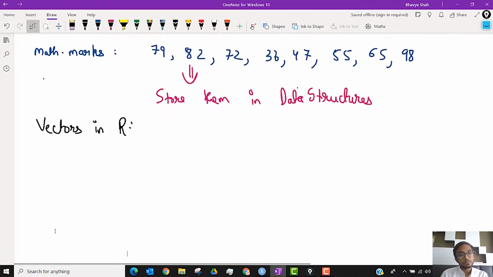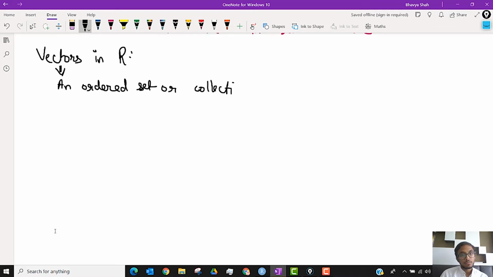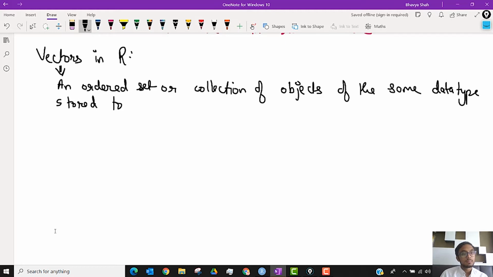So a vector in R is nothing but an ordered set or collection of objects of the same data type stored together.